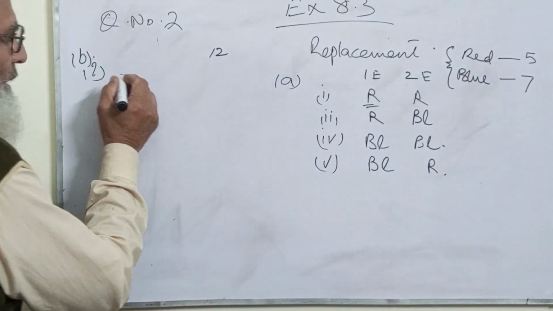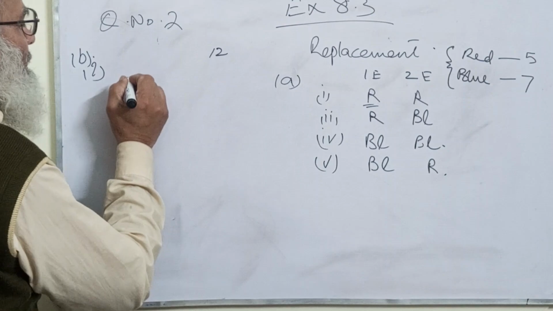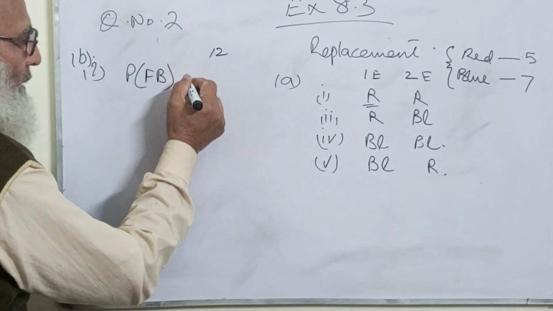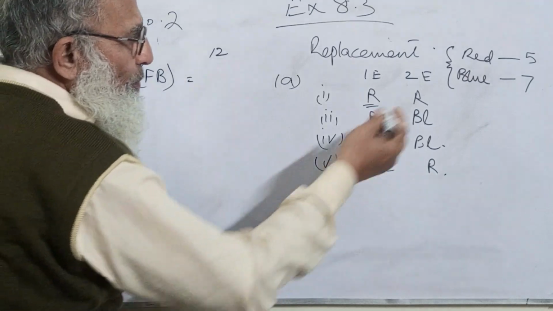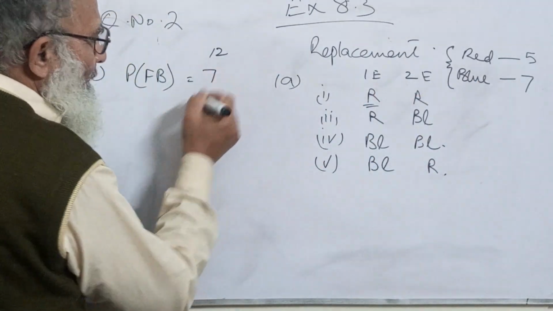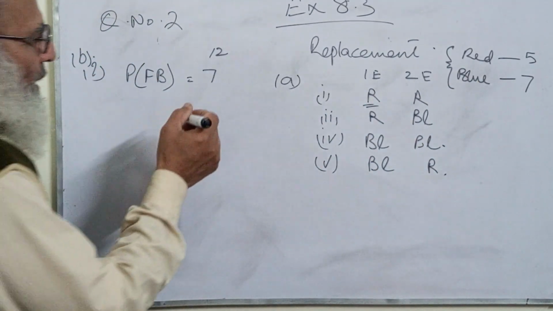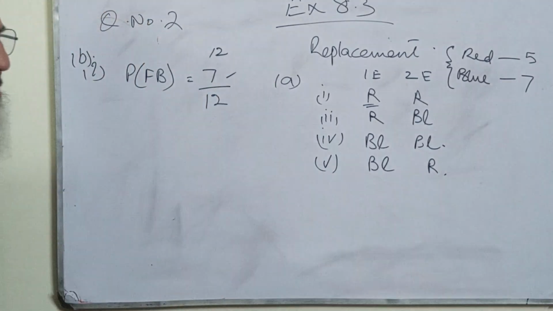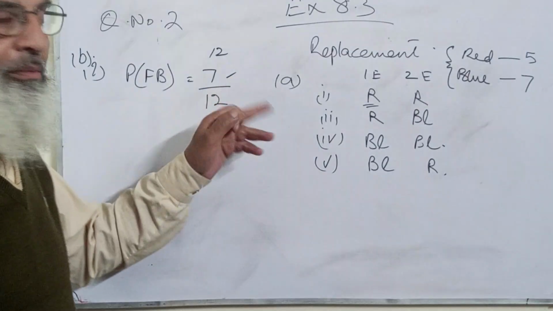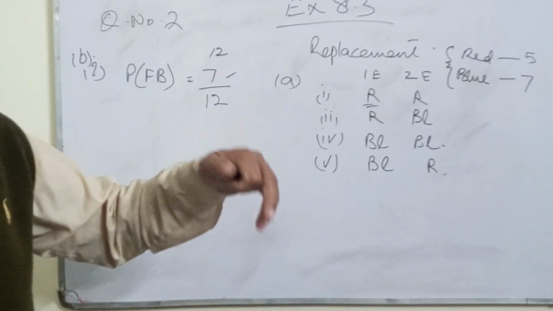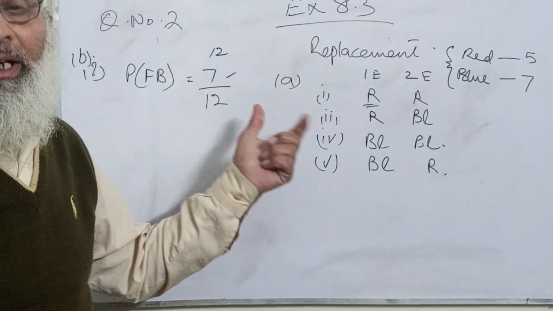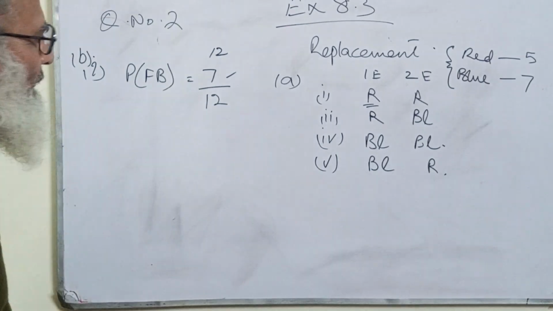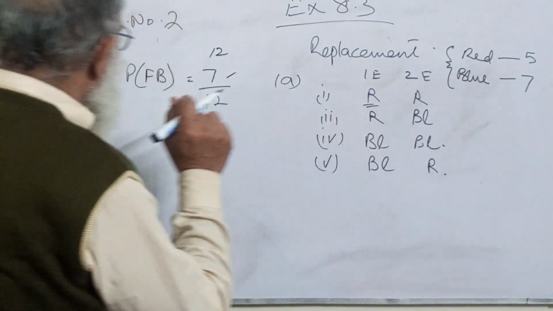So the first ball is blue. Let P, the first ball is blue, be equal to how many balls are there? Seven. And how many are in total? Our favorable outcome is seven. It is the chance: 7 out of 12 is the probability that the first ball will be blue.